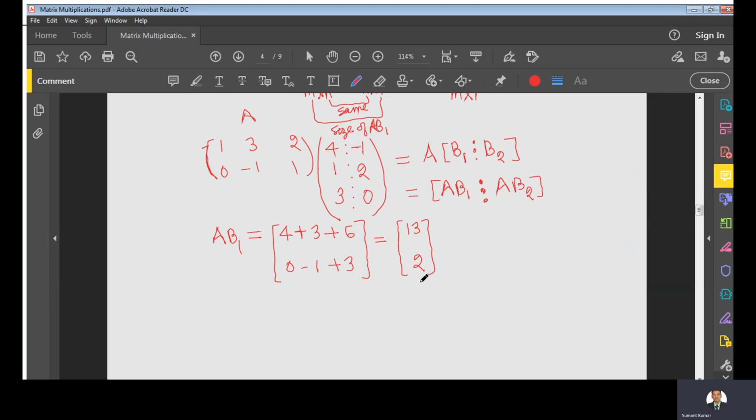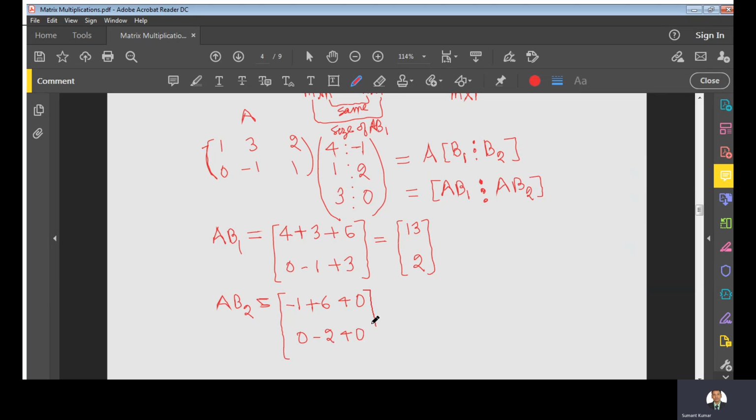Similarly, if we are finding AB2, that means the matrix with the second column. Again, we will have -1. I'm multiplying the first row with this second column: -1 plus 6 plus 0, and the second row will become 0, -2 and plus 0.